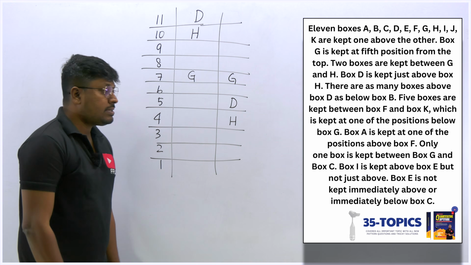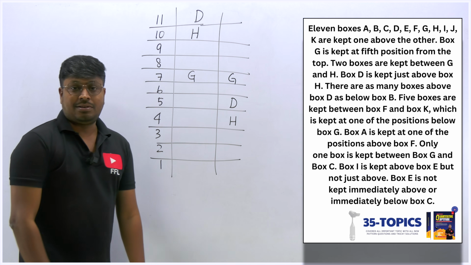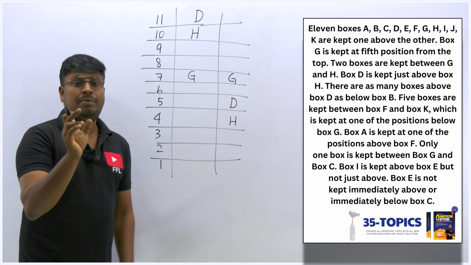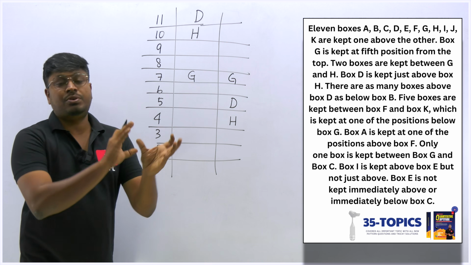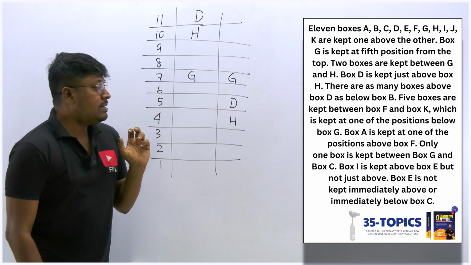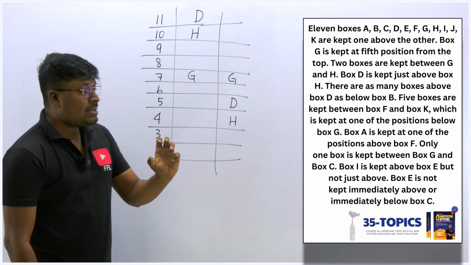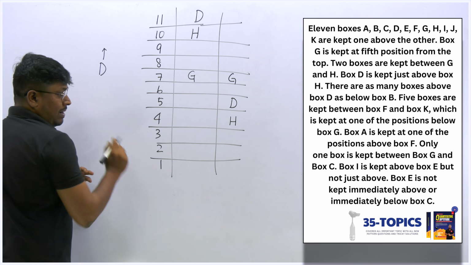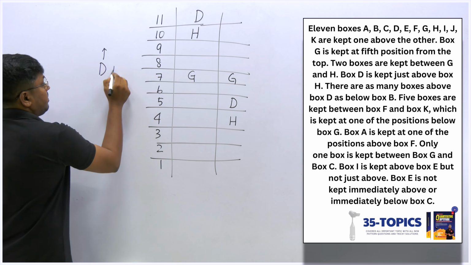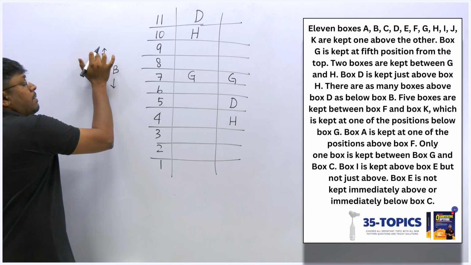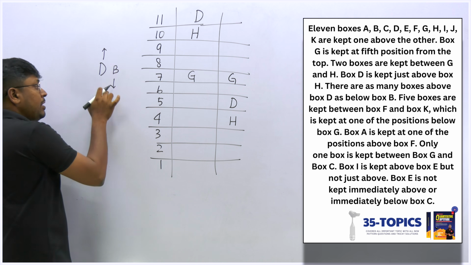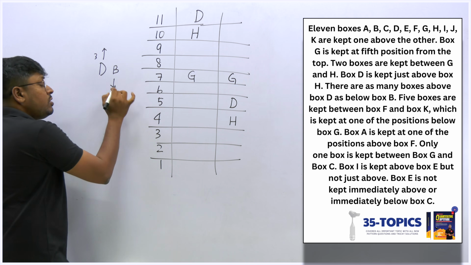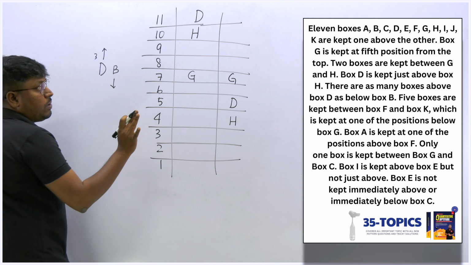So next point is there are as many boxes. See, again we found this word as many. As many means something equal. They are comparing 2 conditions which should be equal, right? So now what they are saying is there are as many boxes above D, which is equal to those below box B. So the number of boxes above D will be equal to below B. For example, if above D we have 3 boxes, then below B it should also have 3 boxes. That is the meaning of it.